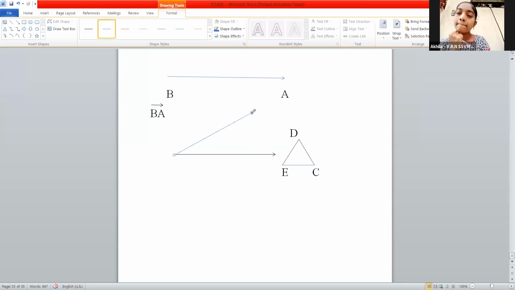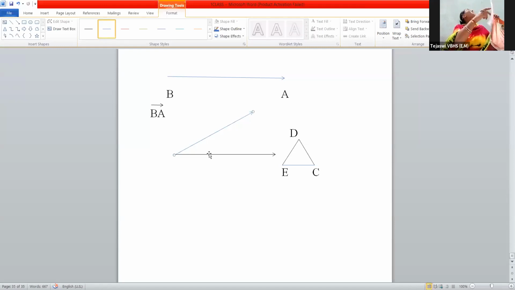So this is called the terminal ray. The space between the initial ray and terminal ray is called an angle.